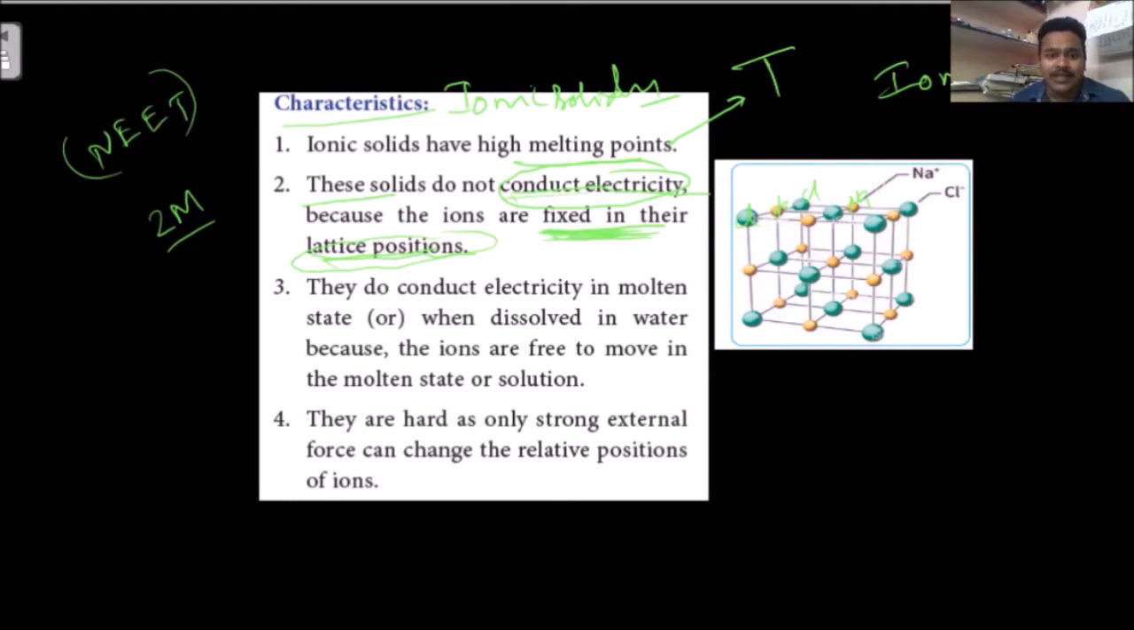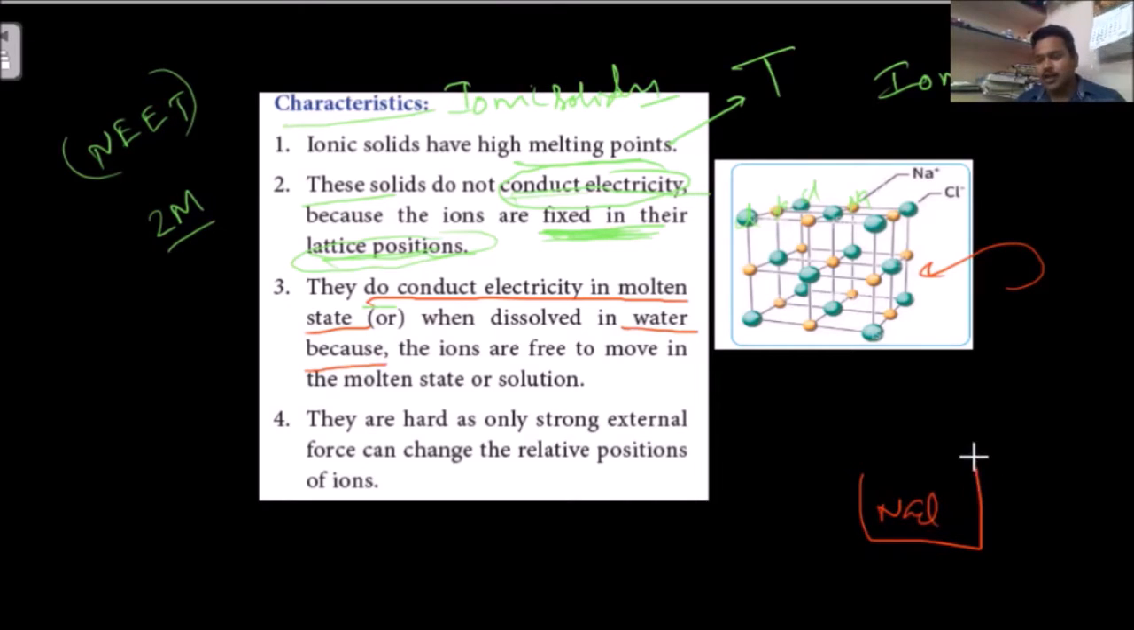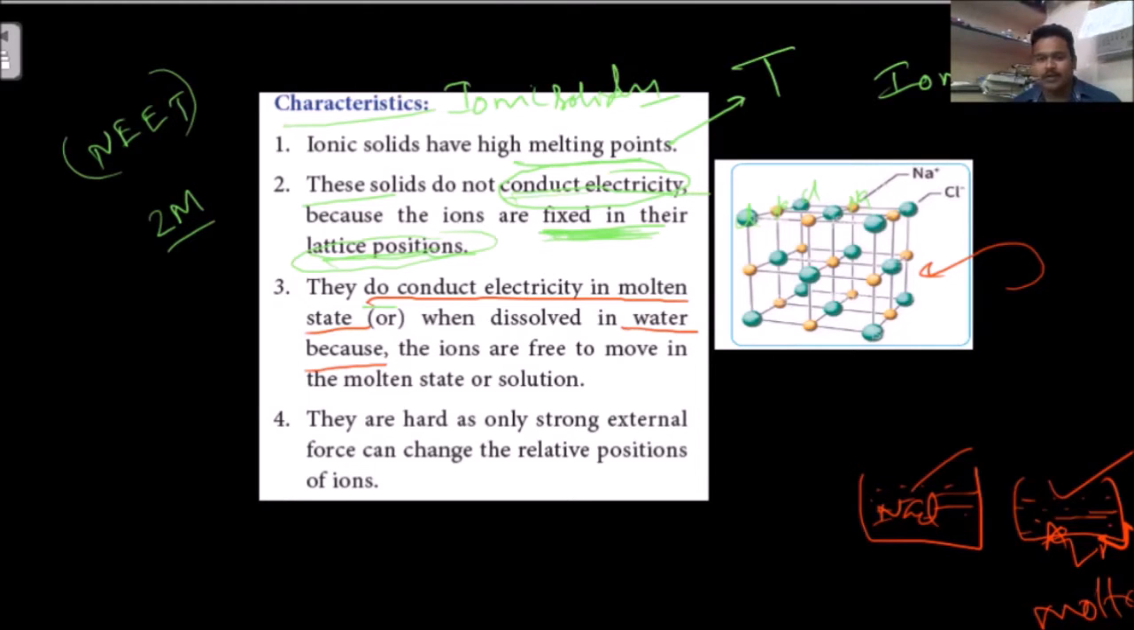But they do conduct electricity in the molten state, or in aqueous solution, in water. Solid NaCl is not conducting, but when you add water it dissolves and a NaCl solution forms. It can conduct electricity. Solid NaCl alone cannot conduct, but aqueous NaCl, or the molten form, can conduct electricity.